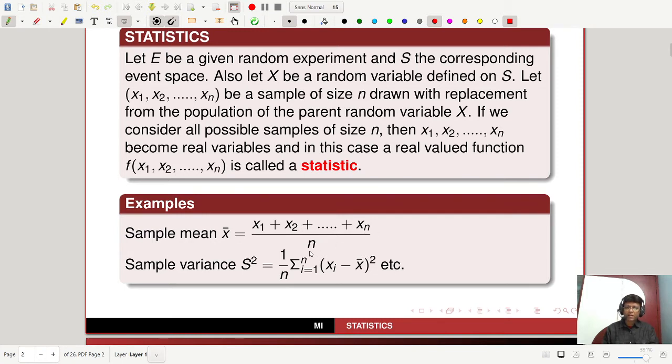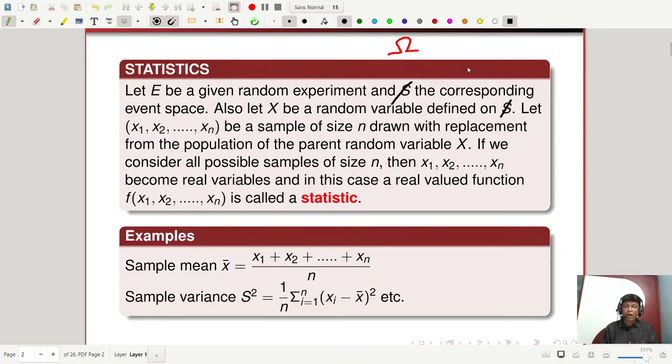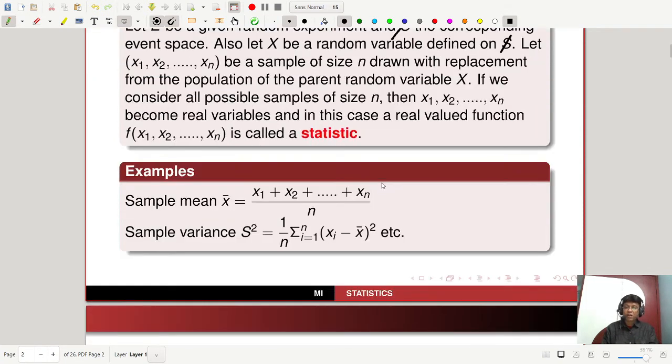Sample variance is capital S square. That is why I told you not to mention S for the event space. So it's better to mention the event space by omega, because we have mentioned omega in probability as an event space. So you have to define omega, right? So sample variance is capital S square, and that is 1 by n summation i equal to 1 to n of (xi minus x bar) whole square, etc. This is your sample variance, with i equal to 1 to n, right? x1, x2, ..., xn are the sample of size n.